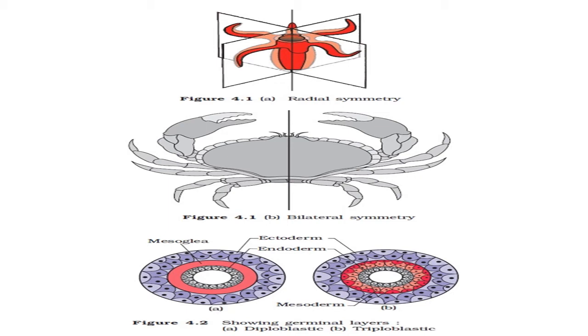So we can say in diploblastic organization two layers are there, ectoderm and endoderm, and in triploblastic organization three layers are there: ectoderm, mesoderm and endoderm. This way we compare diploblastic and triploblastic body organization in animals.